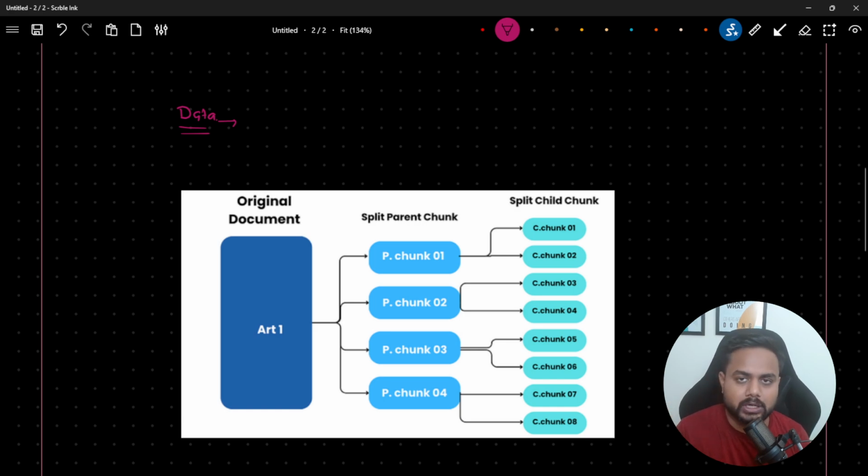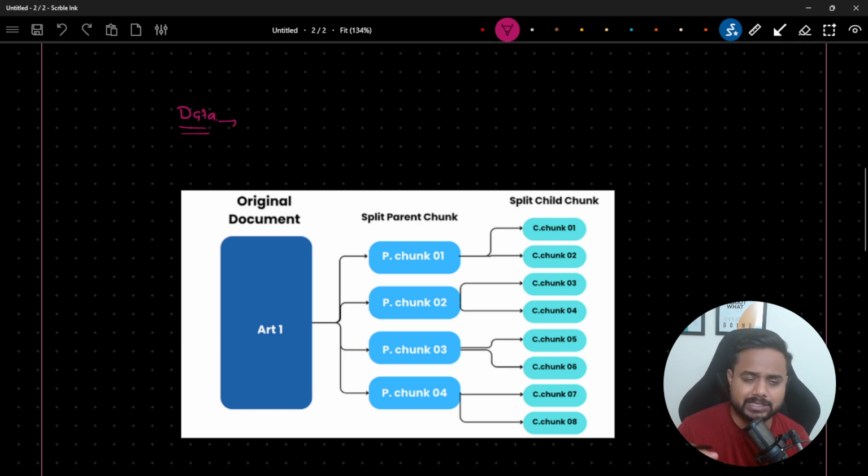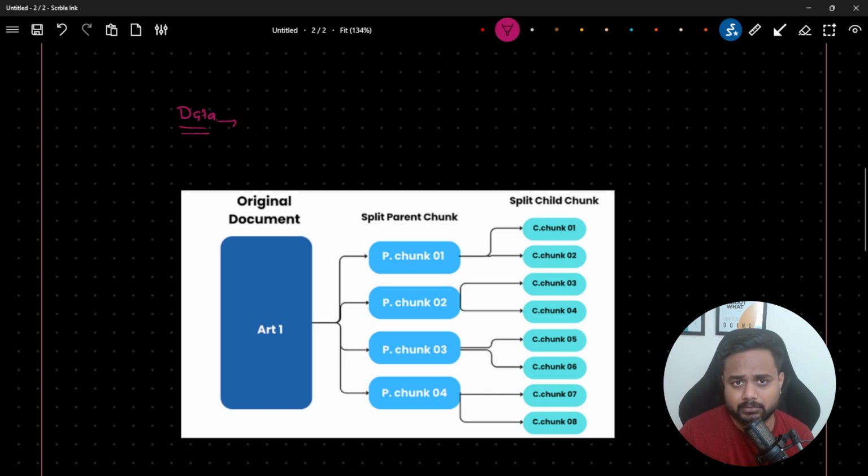Now why do we divide into chunks? Because of the context length of the model. Let's say I'm a human, if you tell me everything in a single shot, hardly will I be able to get something, or reply to you based on the context. The same thing happens with the LLM as well. Whatever you pass should be under the context length, and different models have their own context length. In some other video, I will discuss context length, because it's a separate topic.